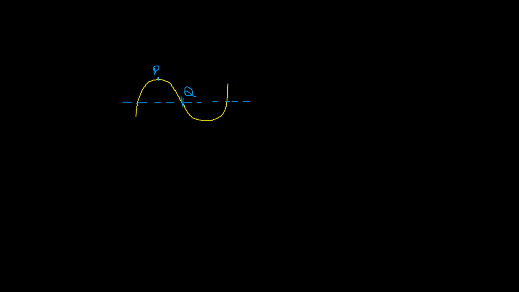If you remember, while discussing energy, we discussed a very important point: kinetic energy and potential energy values are the same at each and every time. So at extreme position, both are zero, and at mean position, both are maximum. That means at Q, both are maximum. At P, both are minimum.